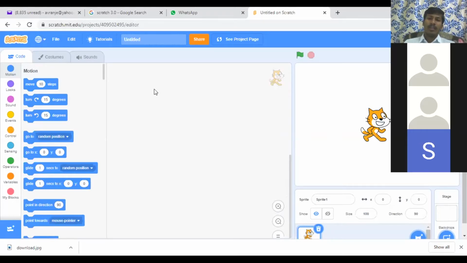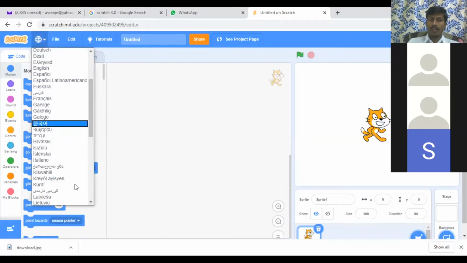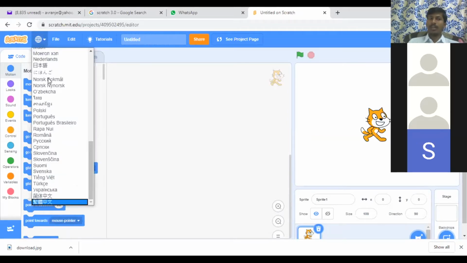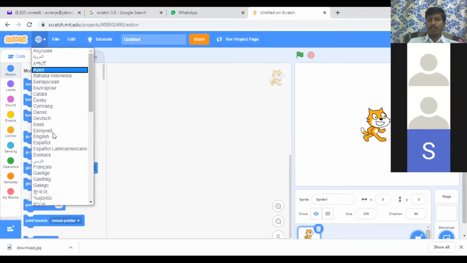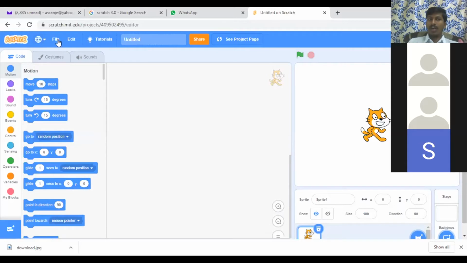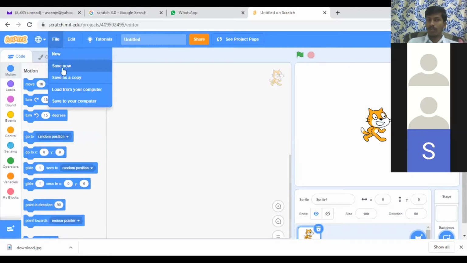Coming here, this is Scratch, just as we discussed before. If you observe here, there are 40 languages. Any language you can change and use. At present we are using the English language. This is the File and Edit menu. If you go here, you can easily understand. If you want to start a new project, you can. If you want to save your project, you can do it here. And if you want to save as a copy, like creating one more copy, you can create it here.